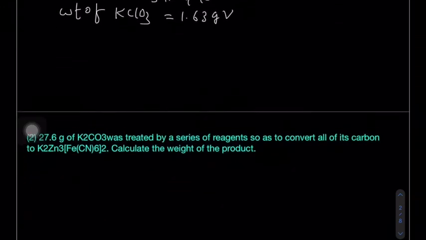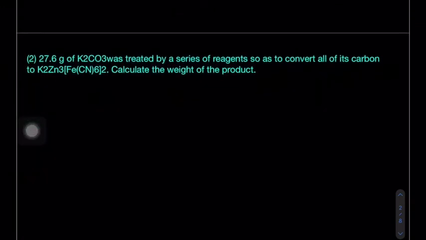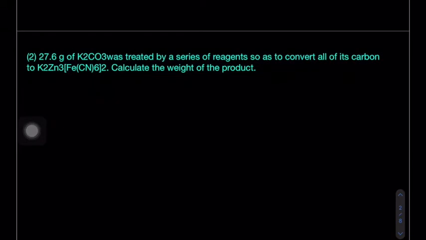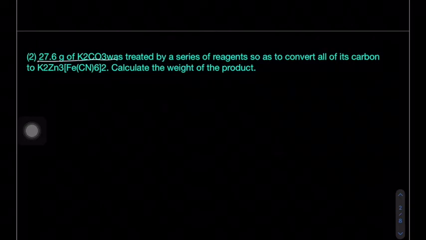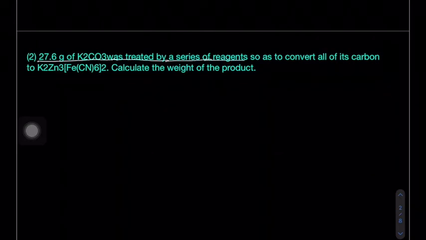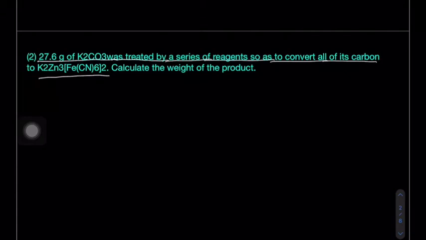Okay, come to the second problem. 27.6 grams of K2CO3 was treated by a series of reagents so as to convert all of its carbon to K2Zn3[Fe(CN)6]2.